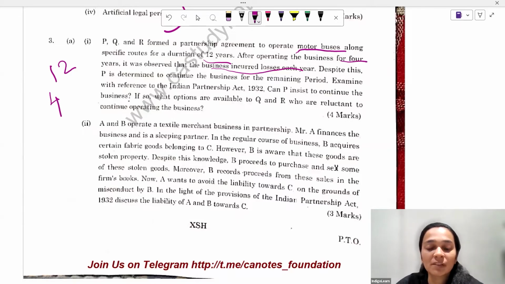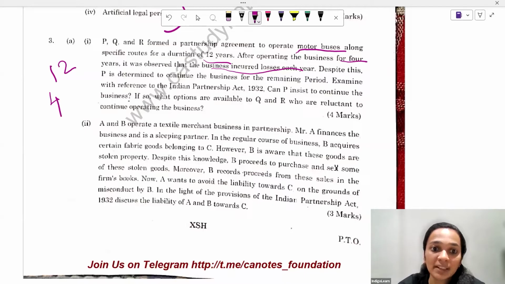If so, what options are available to Q and R? So what Q and R can do is they can apply for dissolution of the firm. In this particular situation, since this is a case of continuous losses, Q and R, the other partners, have a right to go to the court and ask the court to dissolve the partnership firm. Moving on to the next one.